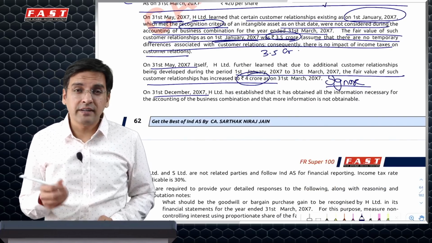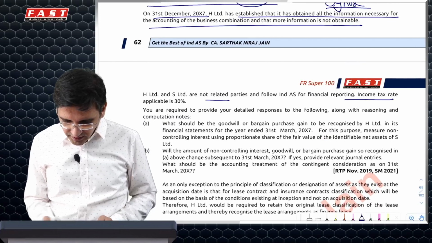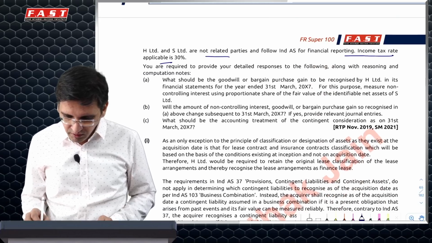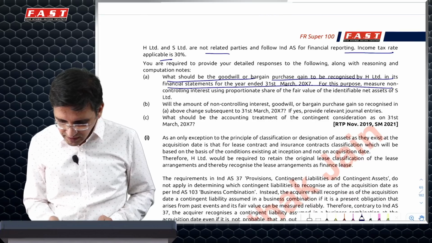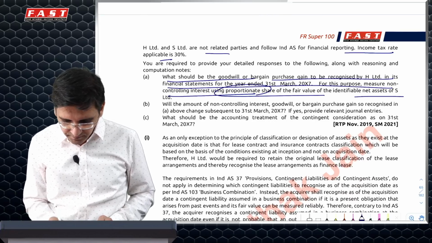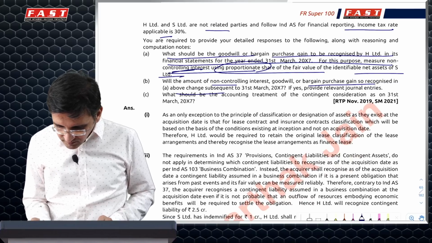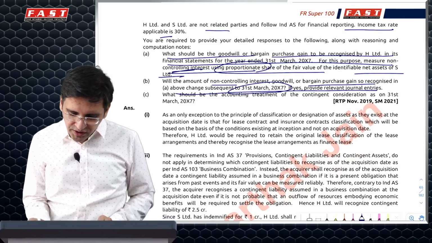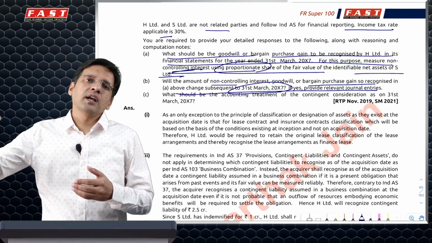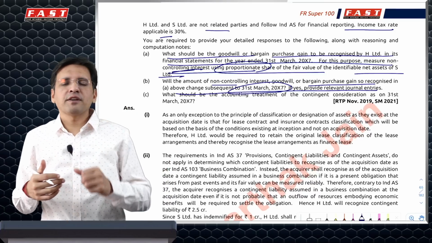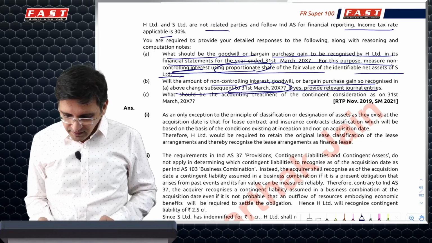31st December 2007, end of measurement period. We have obtained all information. There are no related parties. Tax rate will help you to determine your DTA, DTL. Goodwill and bargain purchase gain is to be calculated using proportionate share for NCI, PSNA. You have to also say what changes will happen post 31st March due to change in your contingent consideration. So that is something to be ignored if it is in fixed value of equity share, and due to change in that customer relationship which you have identified.